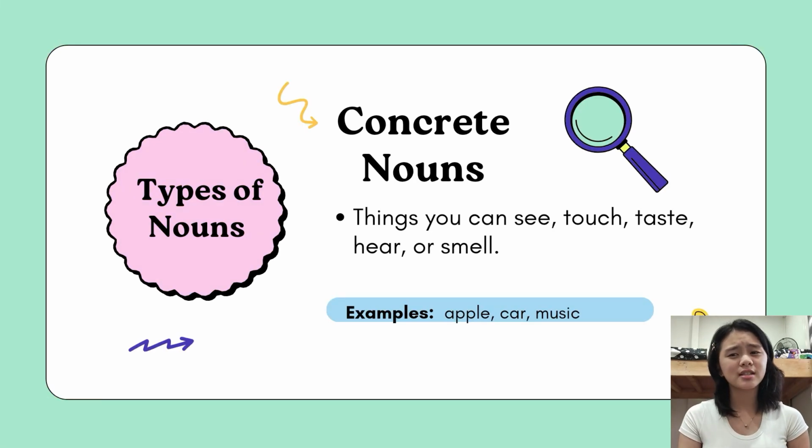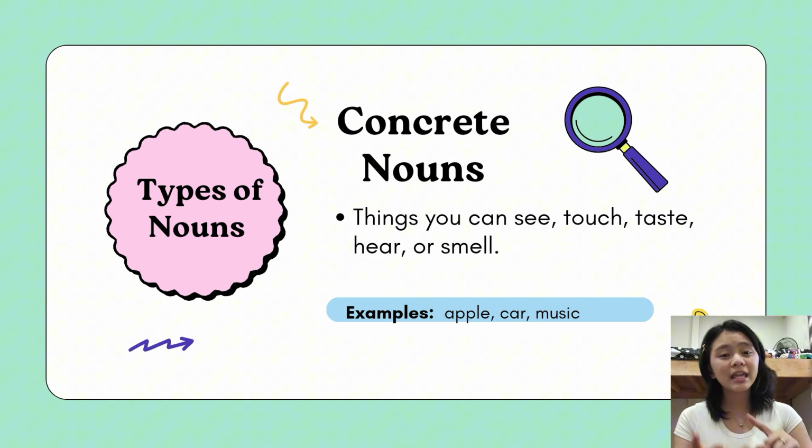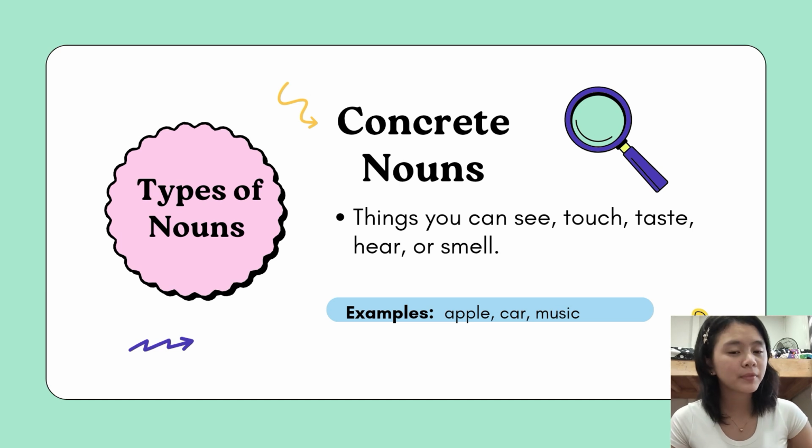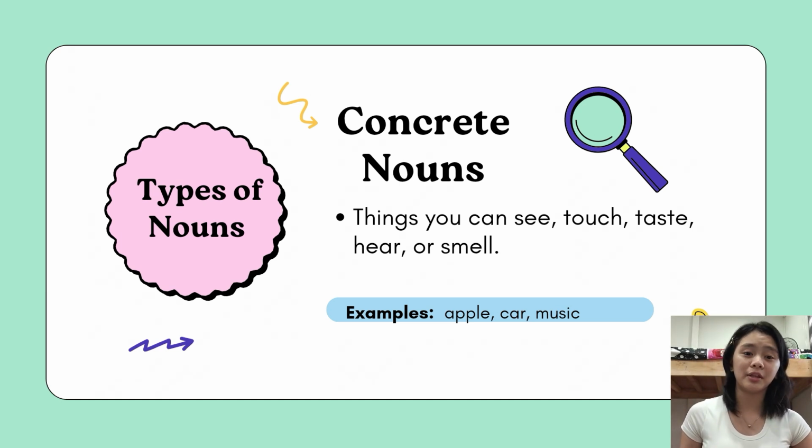The second question is: is it physical? If yes, then it is a concrete noun. A concrete noun refers to something that can be perceived through the senses: sight, hearing, smell, taste, or touch. Concrete nouns represent physical things that we can experience through our five senses. They are tangible; they can be seen, touched, or interacted with in the real world. For example, the apple is on the table. Apple is something that you can physically touch and see, making it a concrete noun.